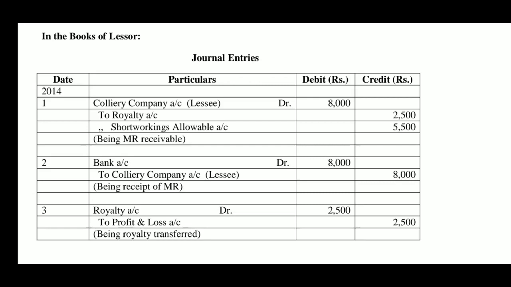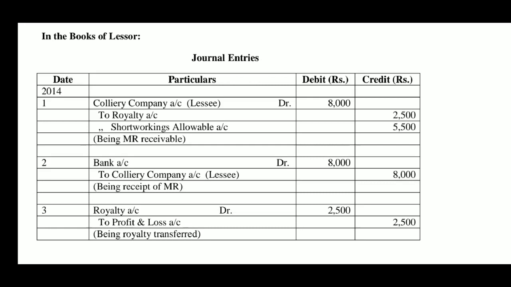So, colliery company, that is lessee's account debtor to royalty account, to short workings allowable account, being minimum rent receivable. Now, when payment is received, bank account debtor to lessee's account, colliery company account 8,000, being minimum rent received. Now, royalty being an income will be transferred to profit and loss account. Remember, royalty is an ordinary income for the lessor.